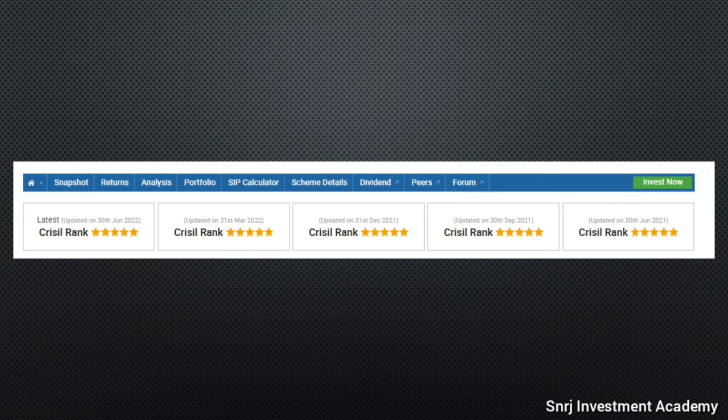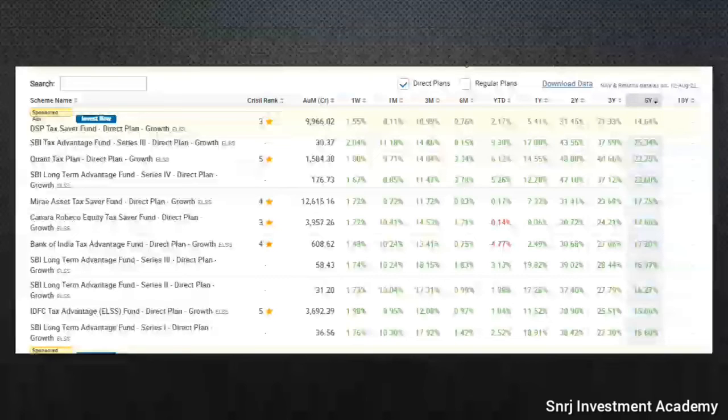This is the CRISIL rank from 30th June 2021 till the latest quarter. In all the quarters they have given a good 5-star rating, so that is very good. This is the peer comparison, how the fund performed compared to other funds. The first ones I am talking about are the funds having CRISIL ranks only. SBI Tax Advantage Fund does not have any CRISIL rank, and the AUM is very negligible.